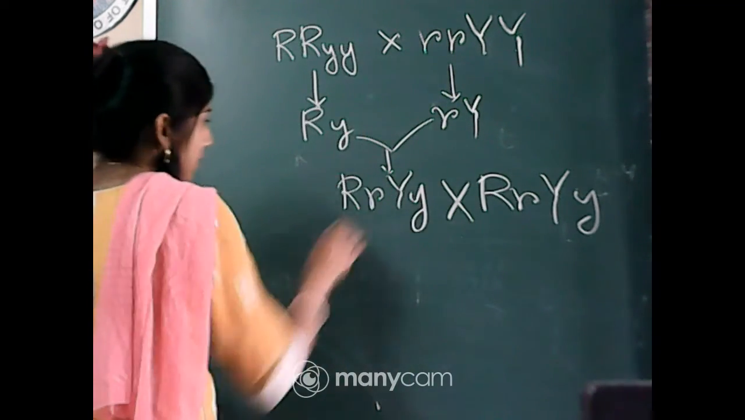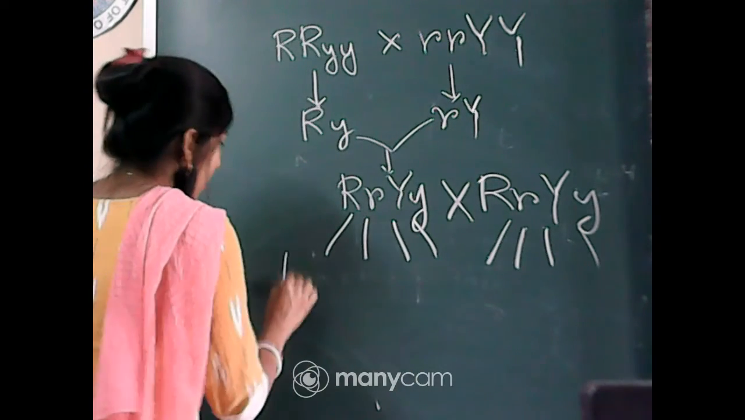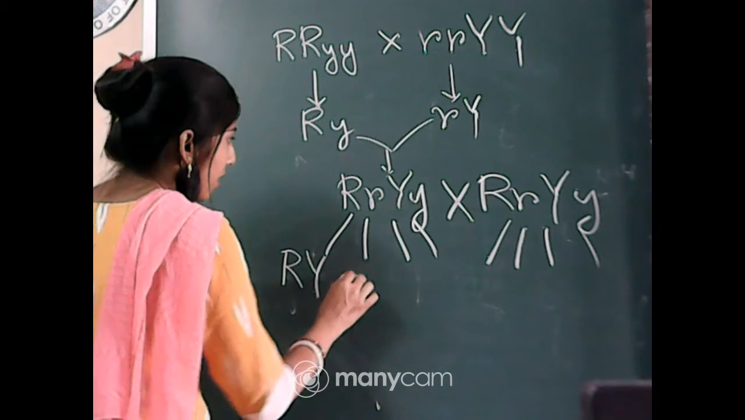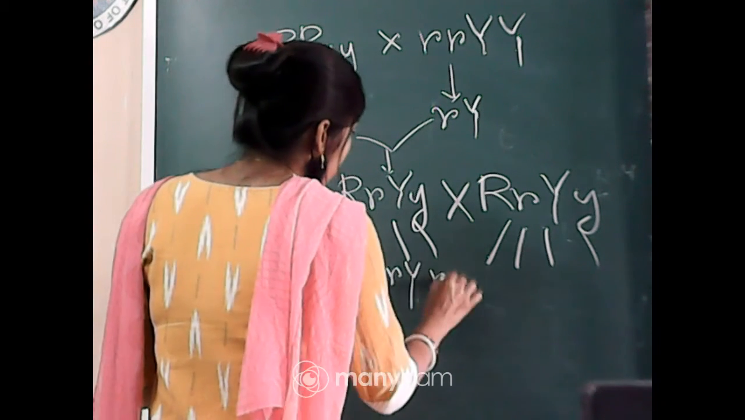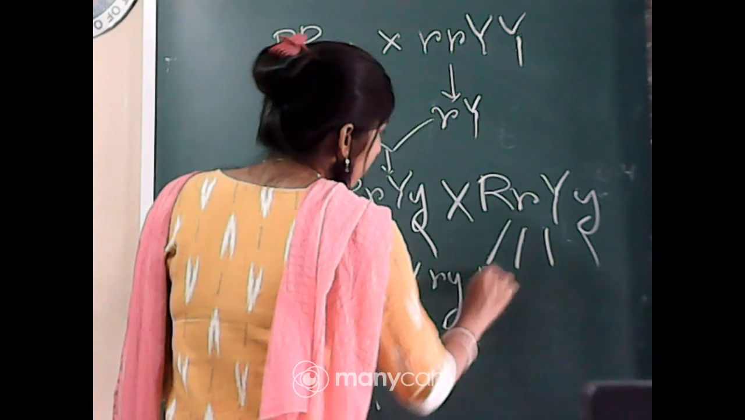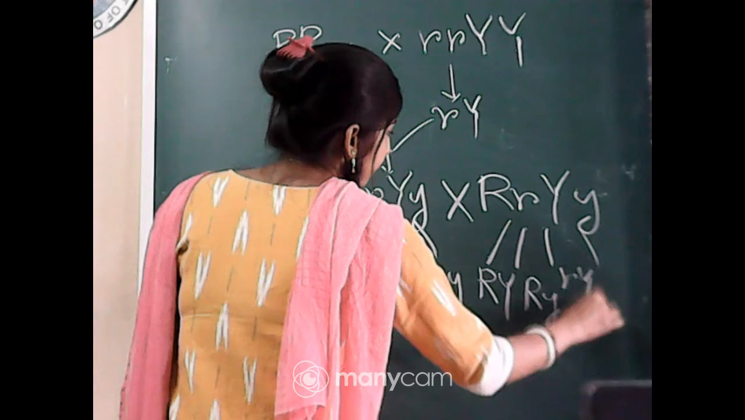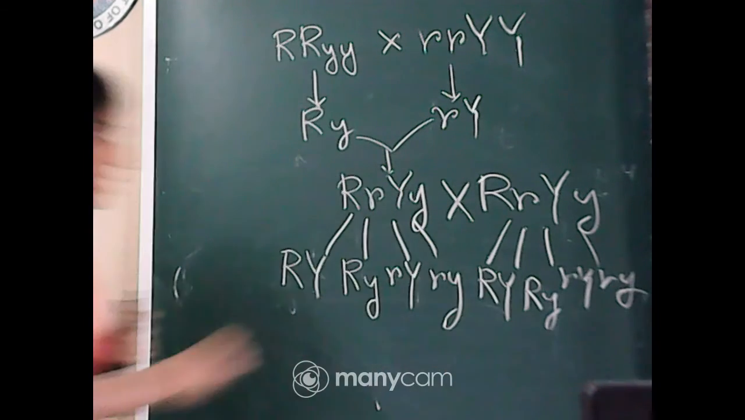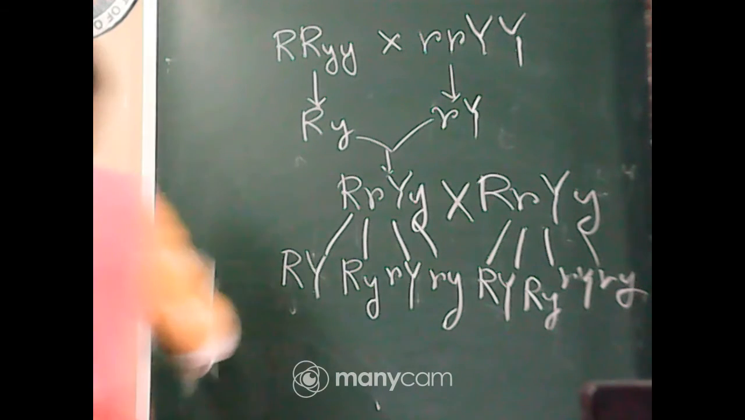From this we will get 4 gametes, and from this we will get 4 gametes. What are they? Capital R, capital Y; capital R, small y; small r, capital Y; small r, small y. Same gametes we will get from this one, right? So now you have to find out the ratio of the phenotype in the F2 progeny.